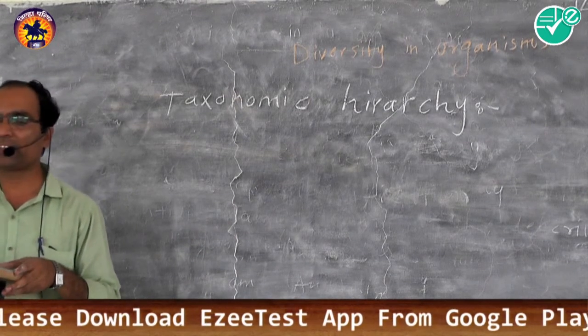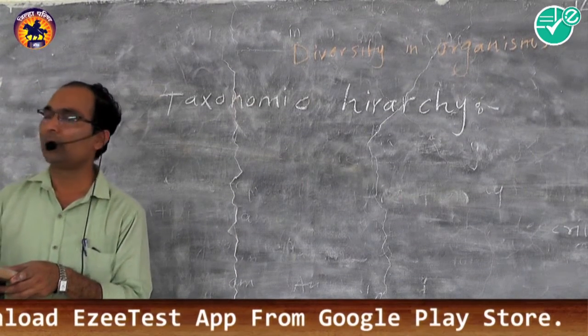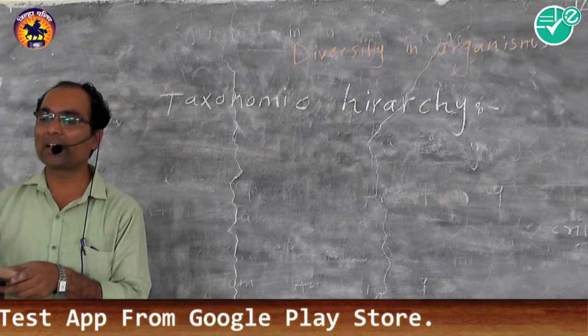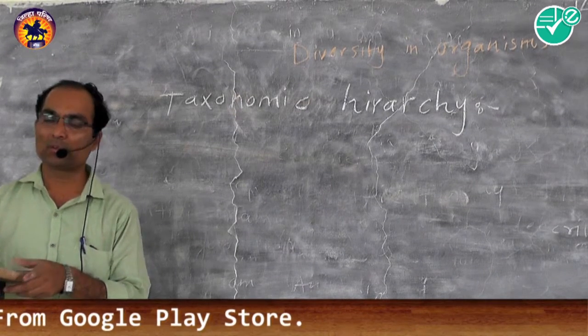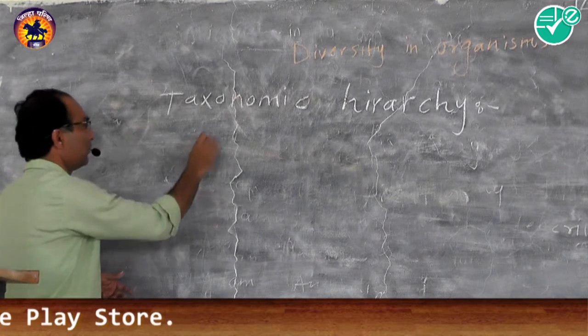In this system of classification, the terms like taxa and categories are often used. So we will see first taxon.